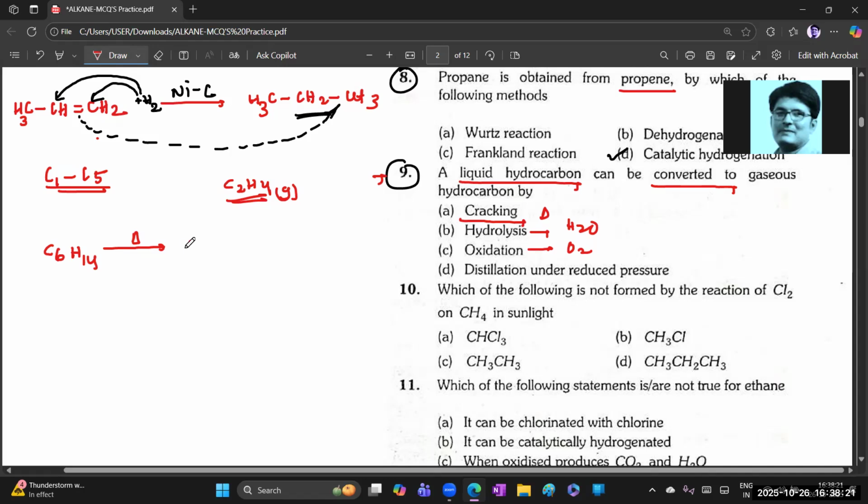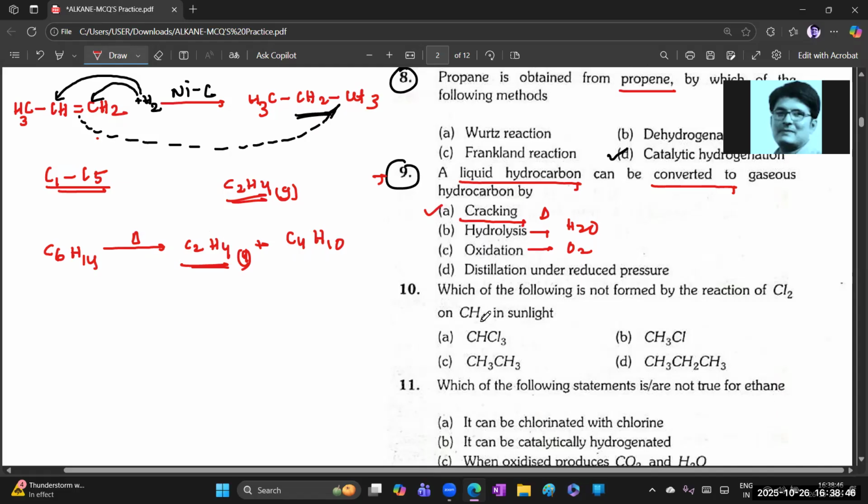గ్యాస్ రావాలి కాబట్టి compulsory ఒకటి ఈథేన్, ఇది C2H4 is gas, and the remaining what? C4H, what about the hydrogens? C4H10. 10 plus 4, 14. Yes, balanced. So here this is gas. So the first option is the right answer.